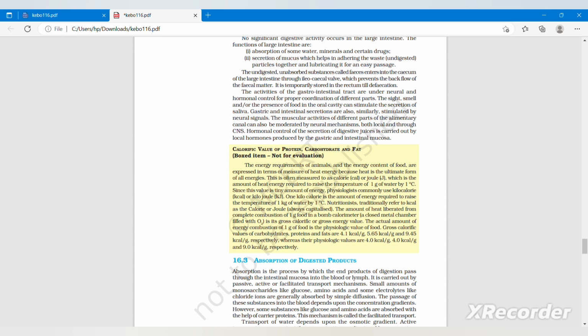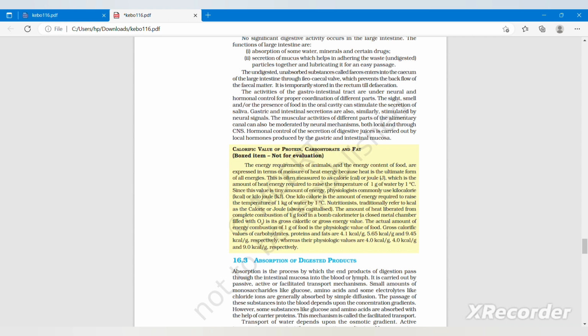The amount of heat liberated from complete combustion of 1 gram of food in a bomb calorimeter, that is a closed metal chamber filled with O2, is its gross calorific or gross energy value. The actual amount of energy from combustion of 1 gram of food is the physiological value of food.